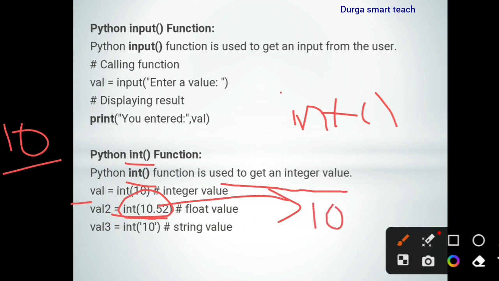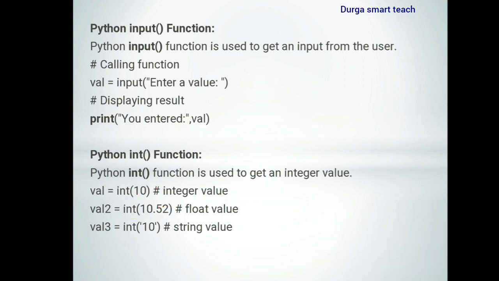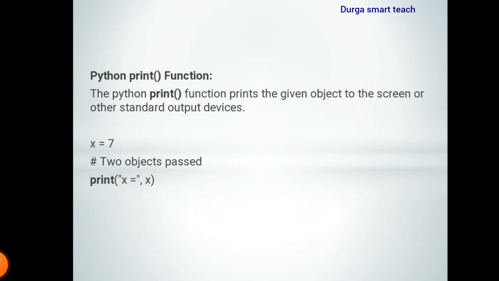Okay. Next val3 equals int of '10'. What type of data is '10', enclosed in single quotations? Whatever is enclosed in single quotations or double quotations is known as a string. So we are converting a string to int. So it also stores 10. Okay. So these are all inbuilt functions. One more important function is print. Print is also used to print the data, to display the data. It is also an inbuilt function.